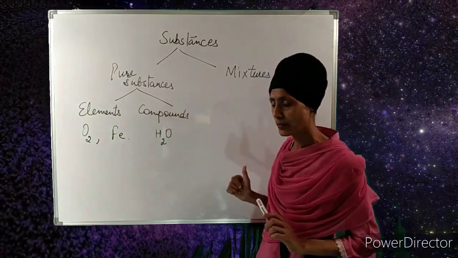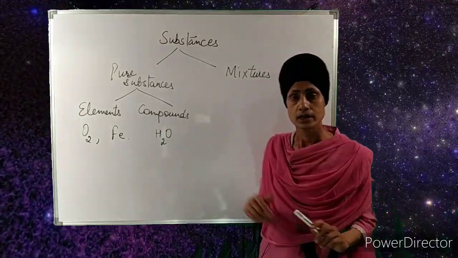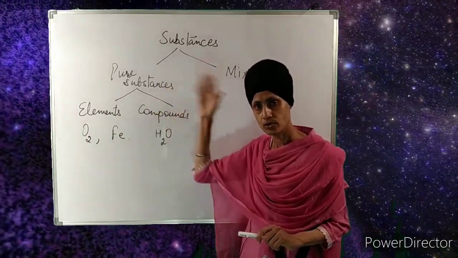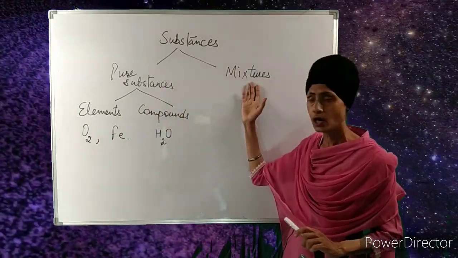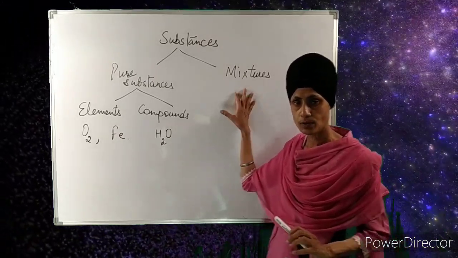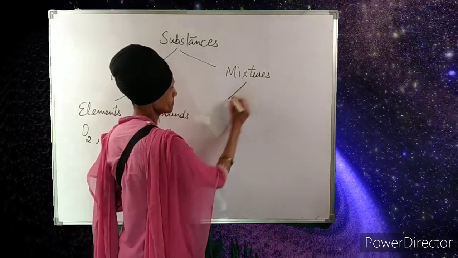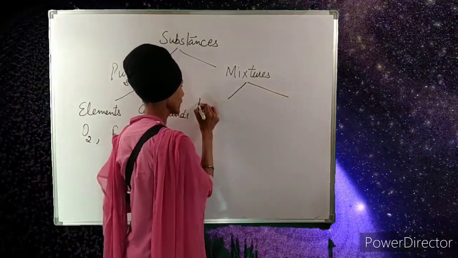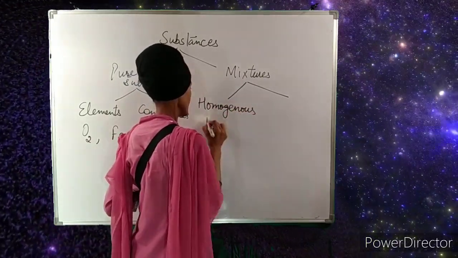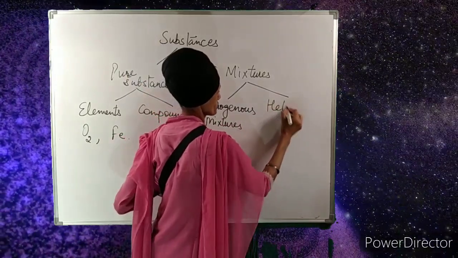But in this chapter, we will do the mixtures in elaborated form. So this was just the base to start the topic. But now, what we have to study here in detail is mixtures. Mainly the mixtures are of two types. One is homogeneous mixtures and the second type is heterogeneous mixtures.